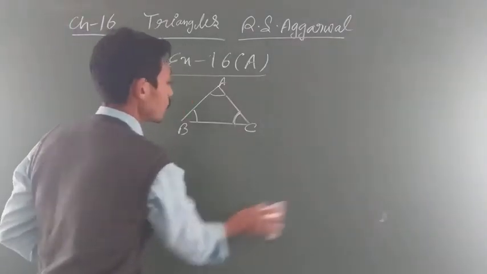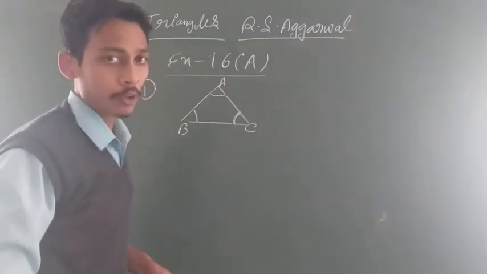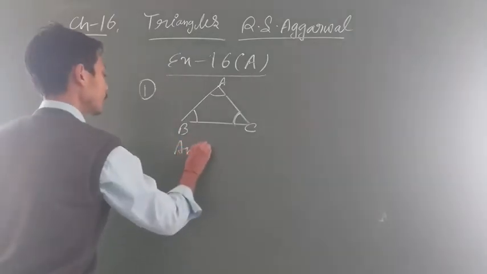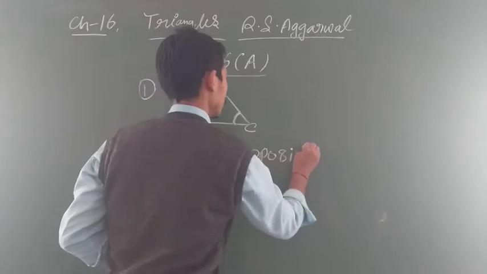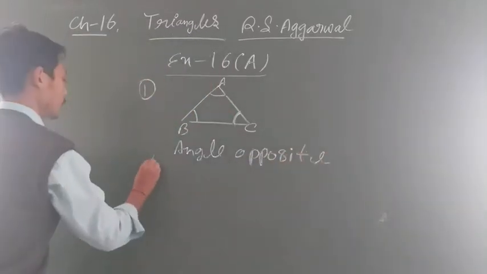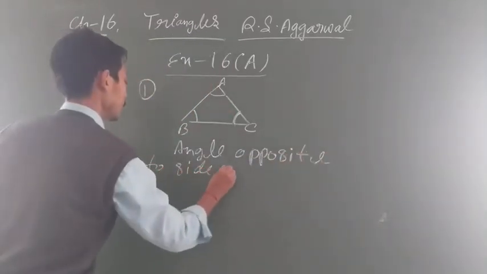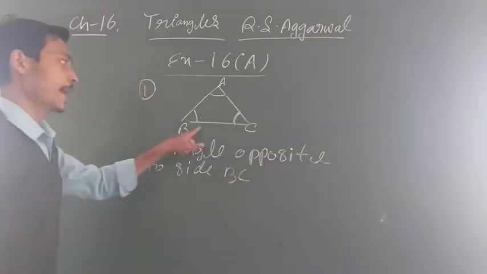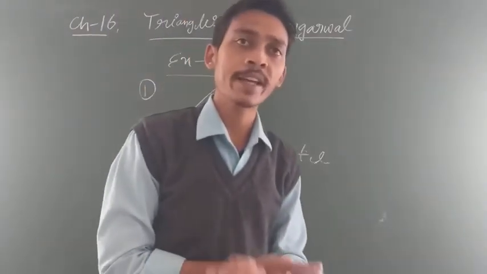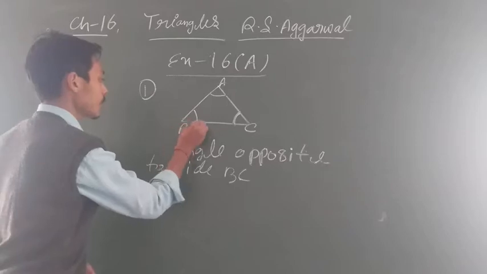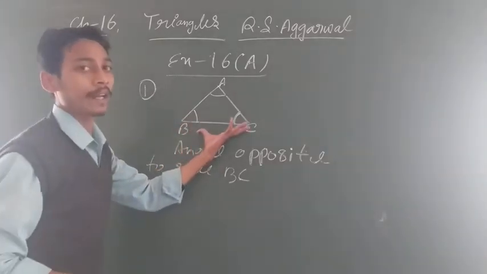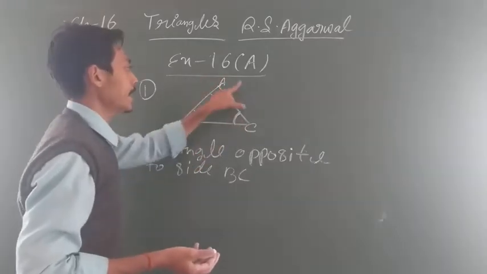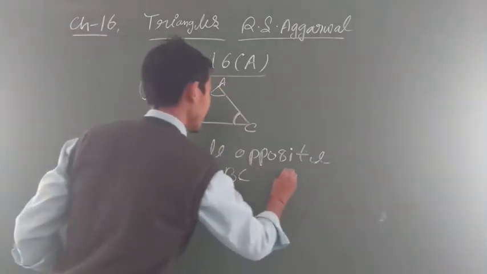Another thing is given, देखो, the angle opposite to side BC. अब ध्यान से देखो, angle opposite to side BC, देखो स्टूडेंट, very easy. अब this is side BC ना, देखो this is side BC. अब what is left? Only angle A is left. ठीक है ना? You will write down angle A.